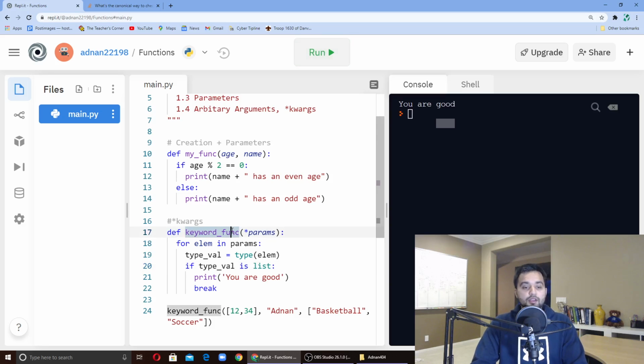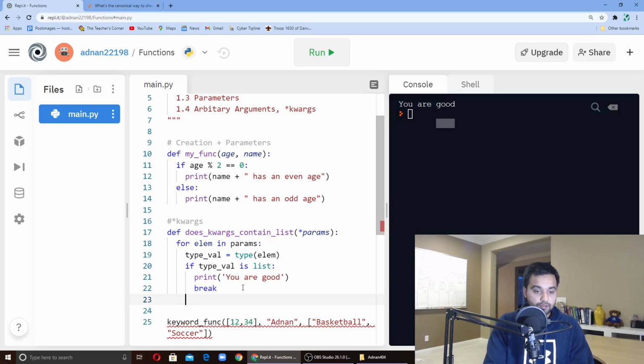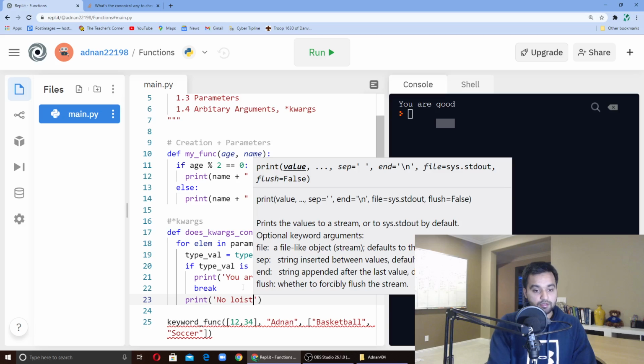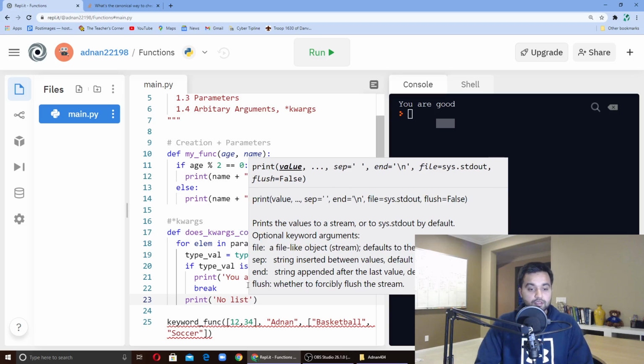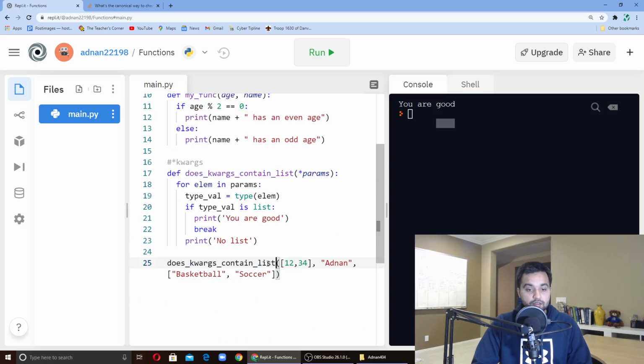All right, so we can rename this. We can say something like does kwargs contain list, and then we can say if is list, you are good. Otherwise, we can print no list. So now I can add that here and then run, and we're good because there is a list.